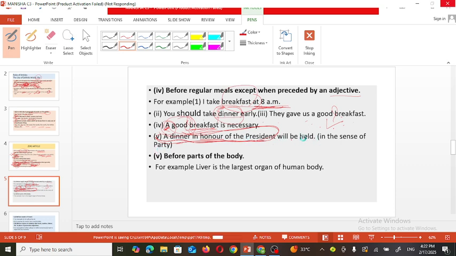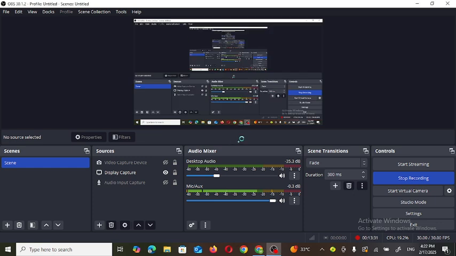Will be held, that is what? Predicate. And what will be held? The dinner in the